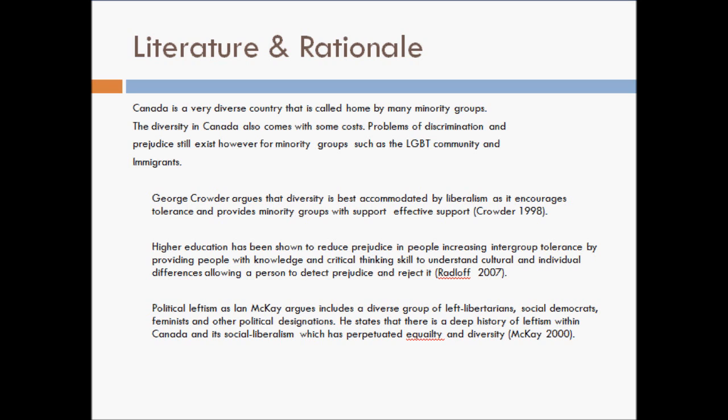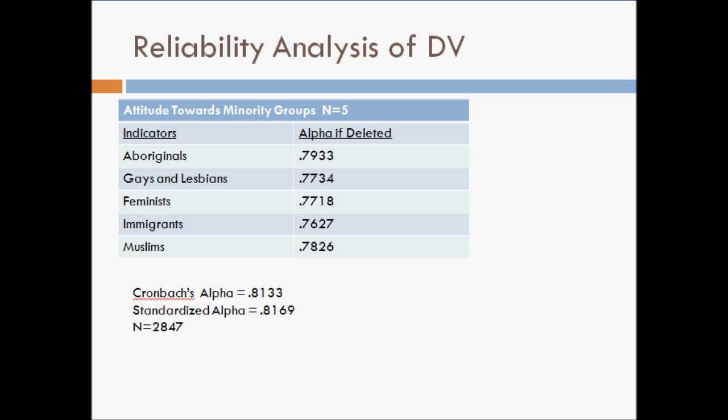My first hypothesis was people who have a higher level of education are more likely to support minority groups. The second, people who are liberal are more likely to agree with affirmative action policies and support minority groups. And the more leftist a person is, the more likely they will support equality and elimination of discrimination.